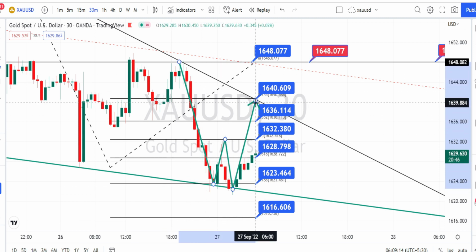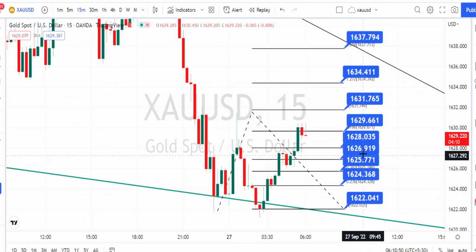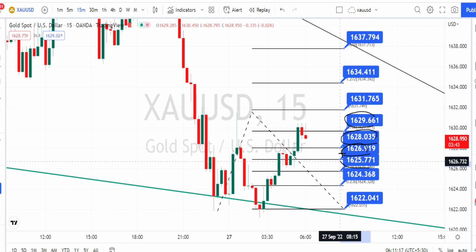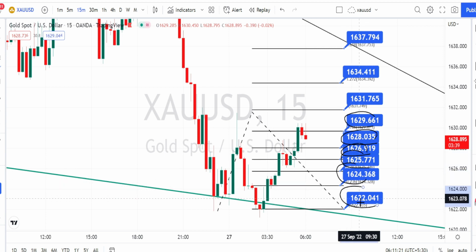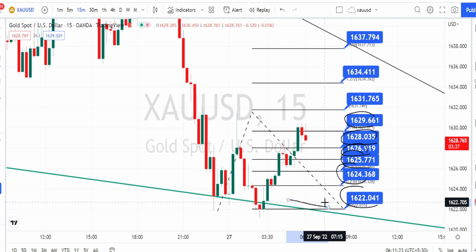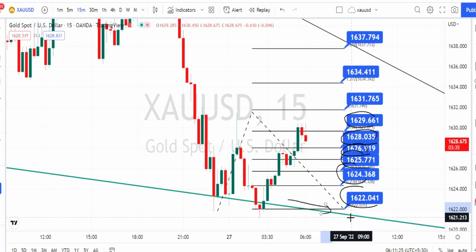Let us mark the support and resistance levels for 15 minutes time frame. So currently we are noticing the price action in 15 minutes time frame to be trading between resistance level of 1629 and support level of 1628, and if the price action breaks this support level of 1628, next level of support is going to be around 1626, 1625, 1624 and 1622. Here also we have the bearish channel pattern support line from the 4 hours time frame.